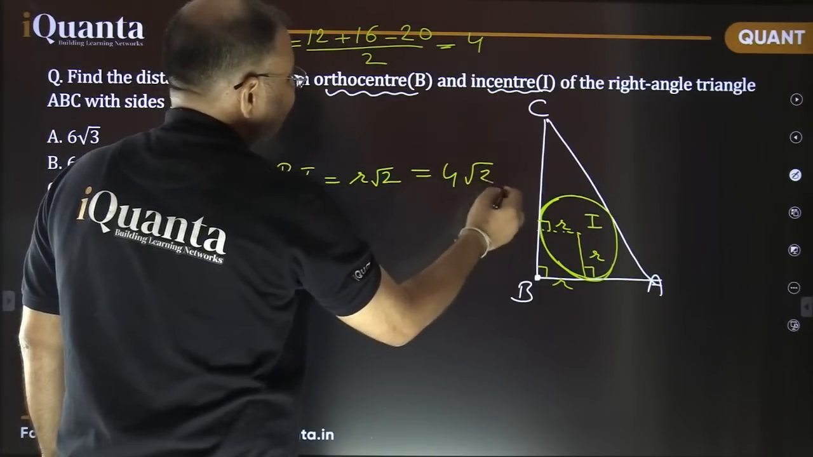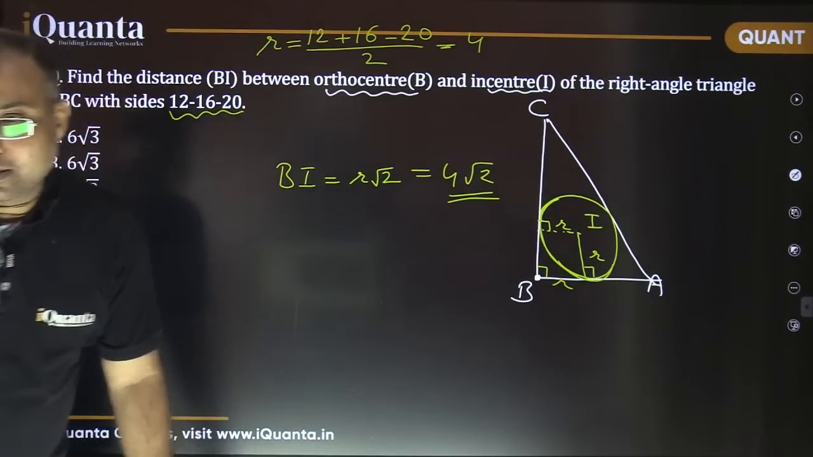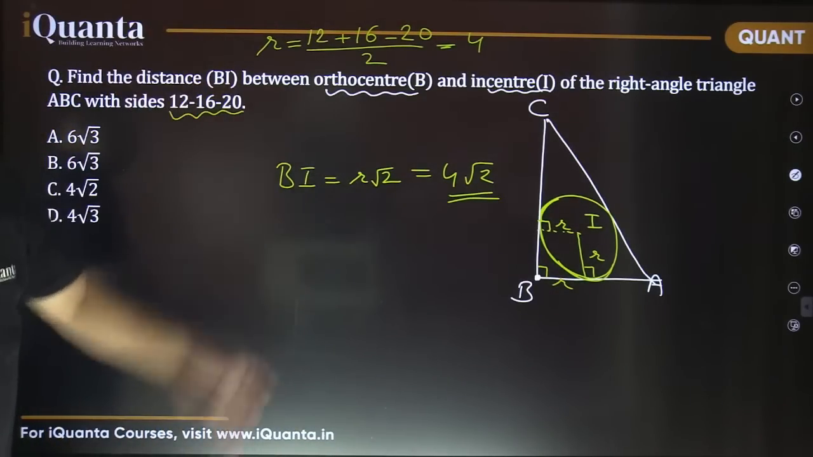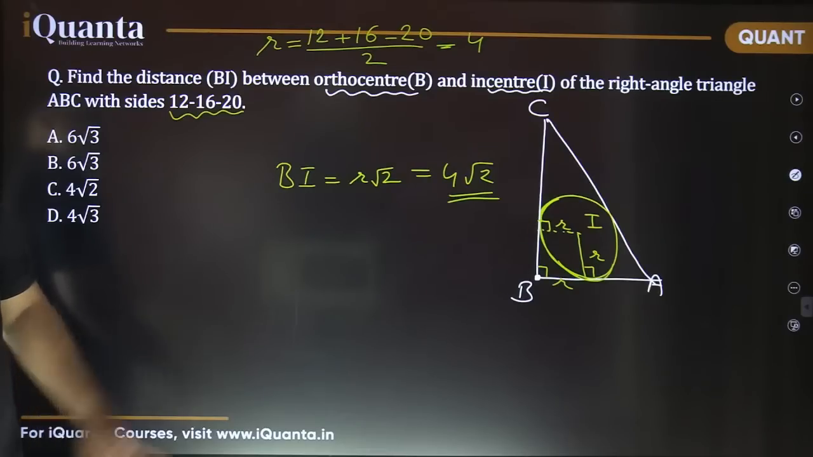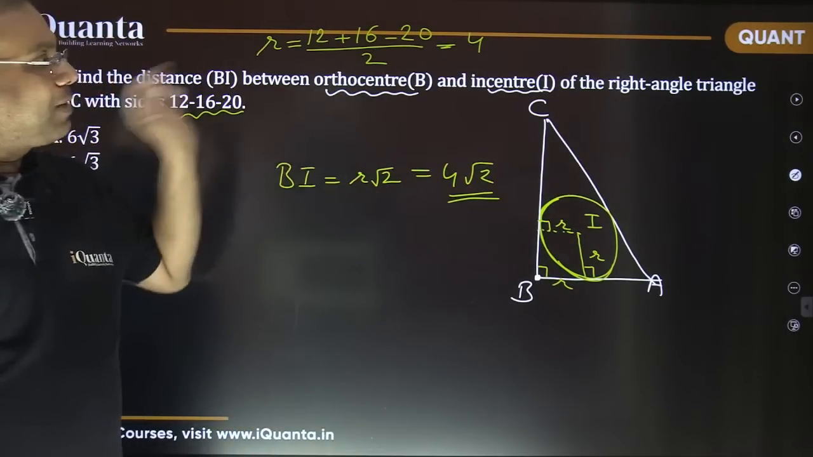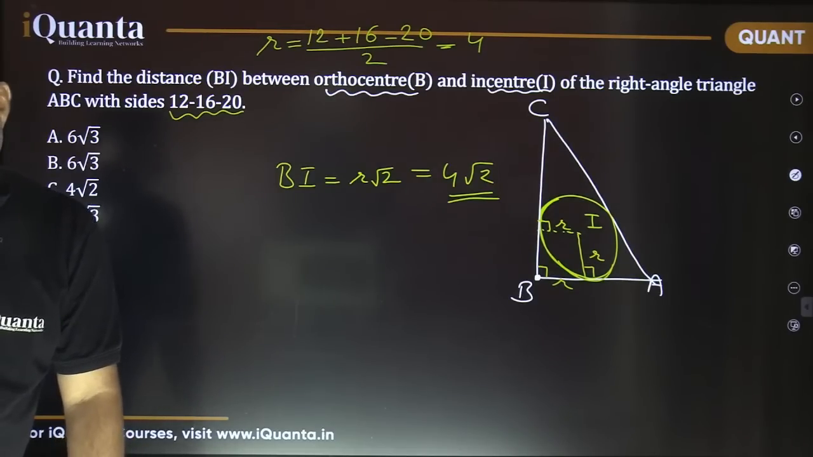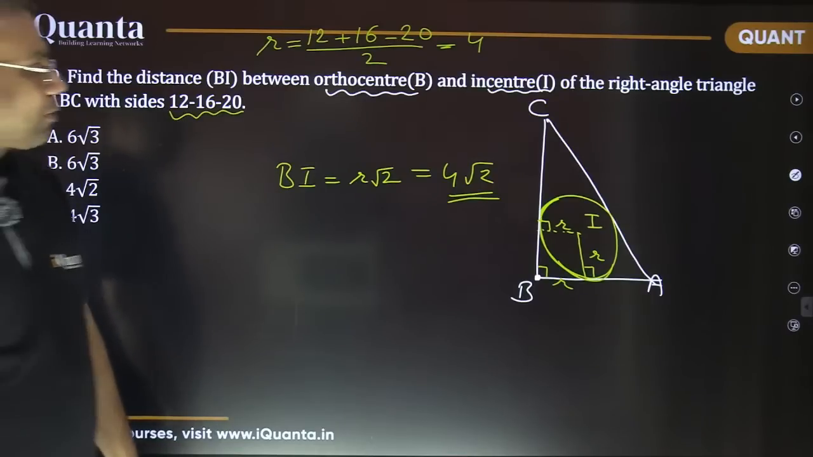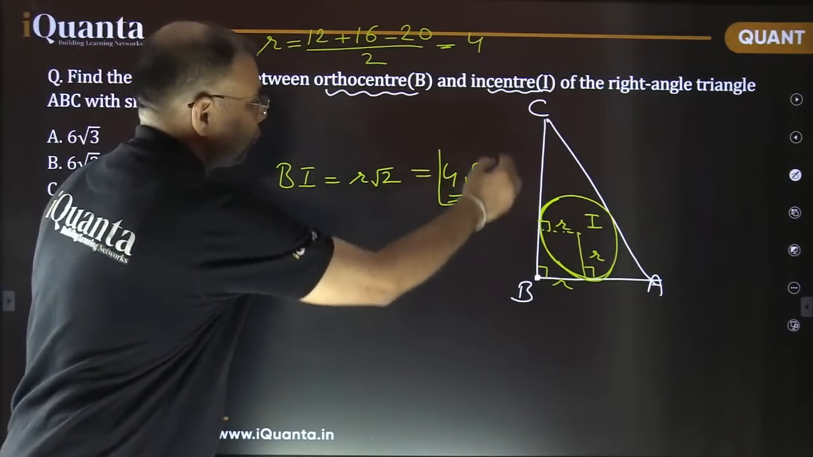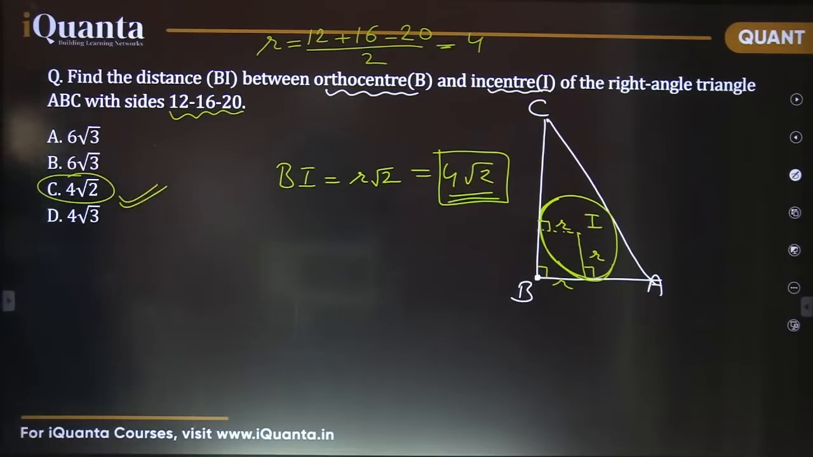Again, a perfect CAT-like question. No calculations. Just see an answer. Isn't it? You need to know the terms. You need to visualize what is happening, what is given, and what is being asked. So we go to our answer. So the answer is this, 4 root 2, option C. Yes, perfectly fine, Chinmay. Good.